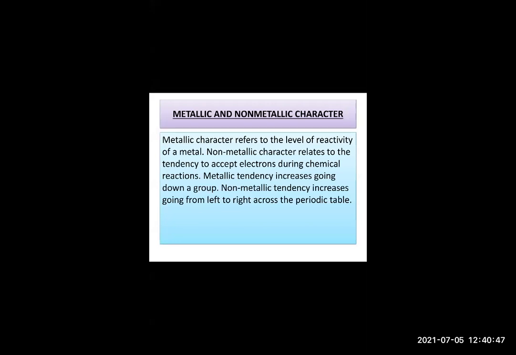So once again, I will explain this part once again. So metallic character of an atom is nothing but tendency to lose electrons. Okay. So here the metallic character of elements, what happens? It increases while going down the group, and while going from left to right in a period, what happens? The outermost shell remains same, right? You know, the atomic size is not increasing. So outermost shell is same.